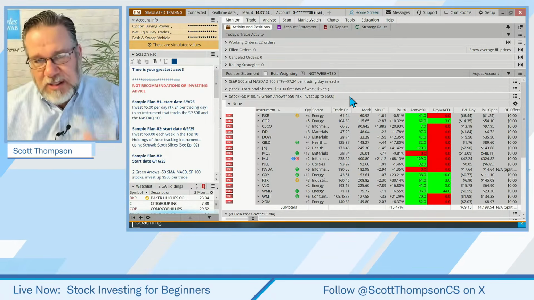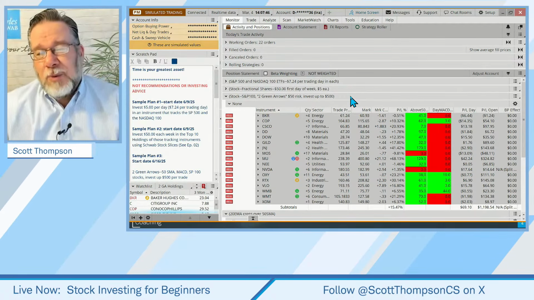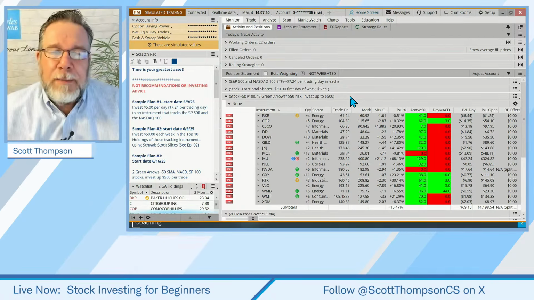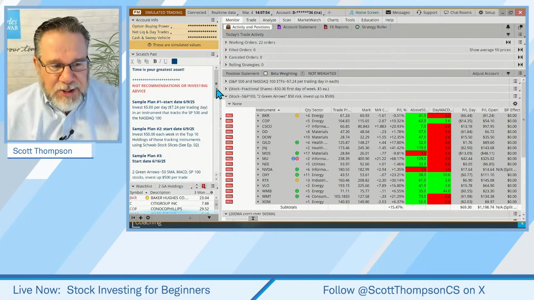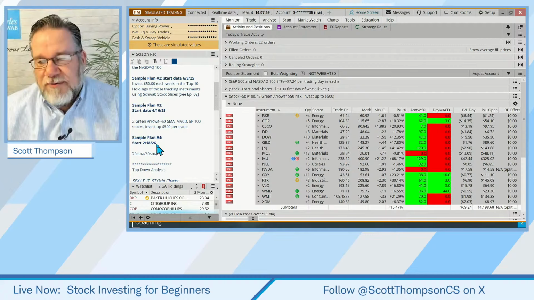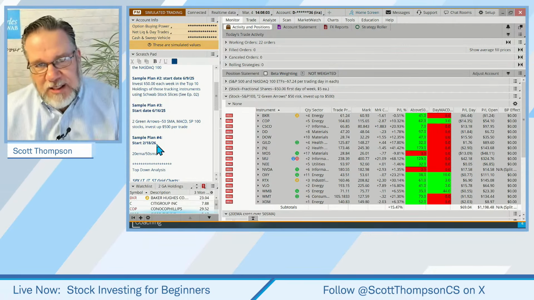The NASDAQ has been coming off some of the lows recently, and we may not see the moving averages rising, but we might get to the point pretty quickly on some of the tech stocks that may trigger our sample plan number 4 that we introduced a few weeks ago, when a 20-period exponential moving average crosses above a 50.